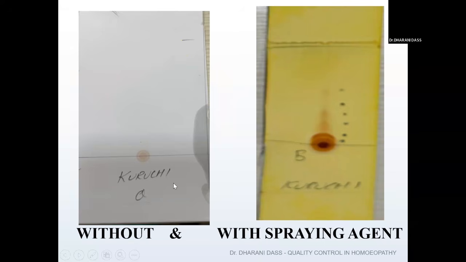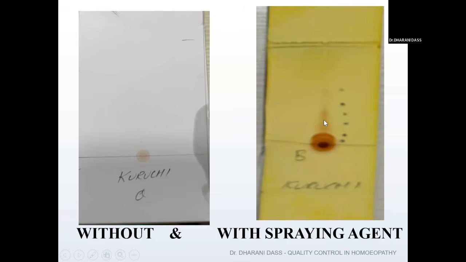In the HPI for Kuruchi, they mention that the spraying agent is Dragendorff's reagent. So you have to spray the Dragendorff's reagent. The second picture is after spraying with it. And one more thing, if you're spraying with Dragendorff's reagent, the color of the spot will also be mentioned. Here they mention the color of the spot will be orange. Similarly, we got an orange spot after spraying. The entire sheet has been sprayed, but you can see there is a differentiation: this is also light orange, but you can see the darker orange shade here, right?